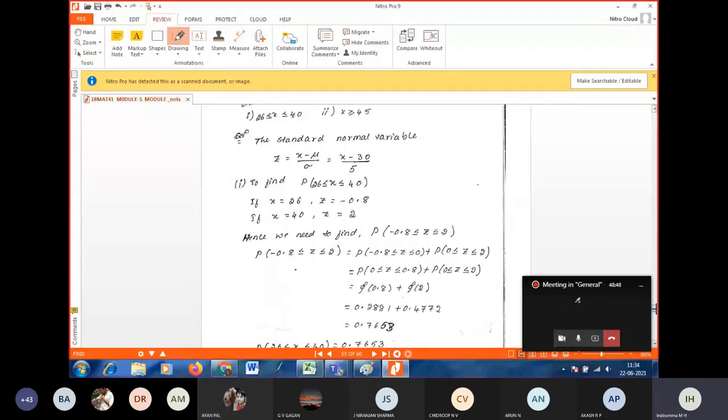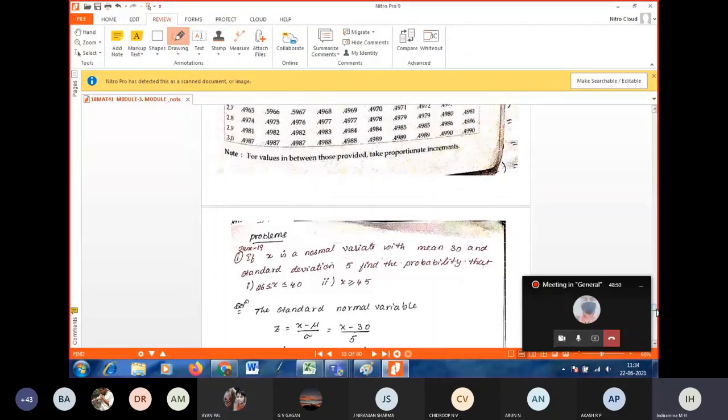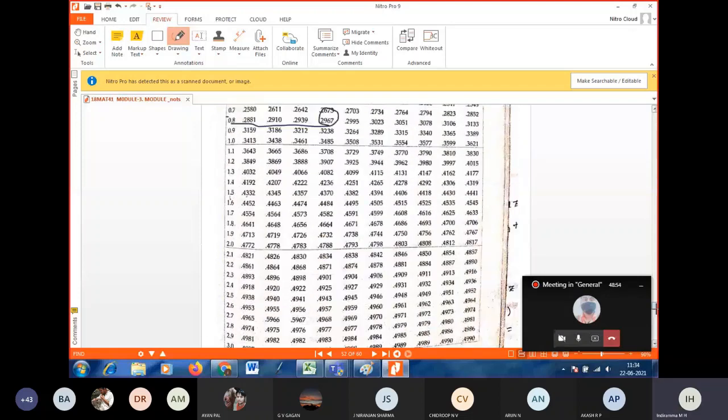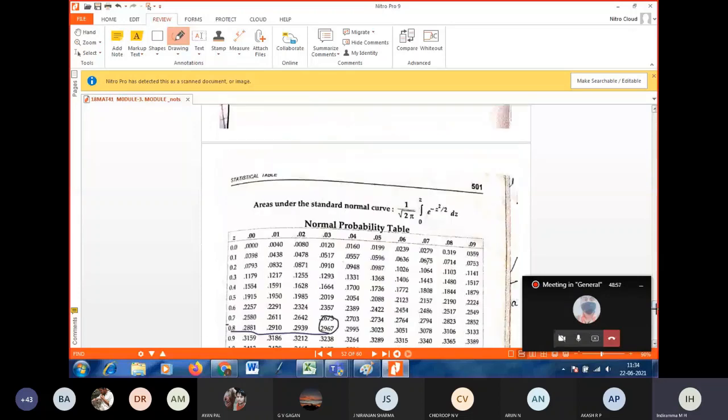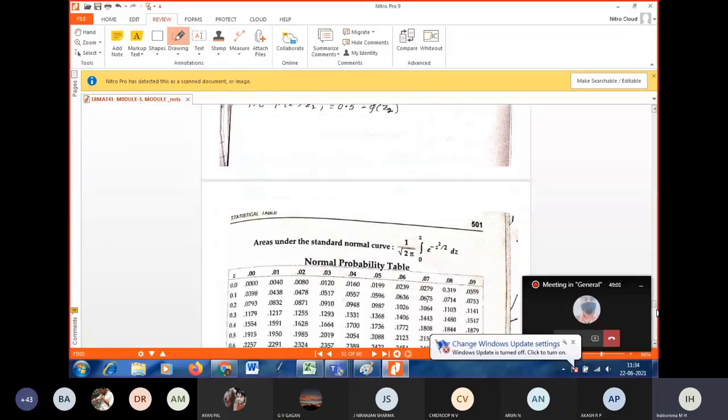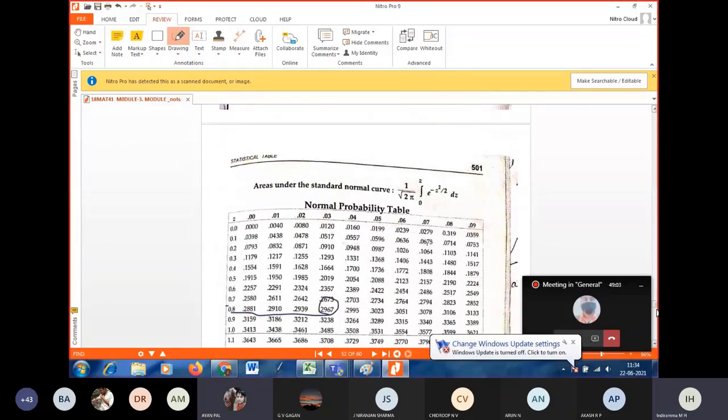For what value of z will you get 0.19? I want 0.19. So that is approximately equal to 0.19, correct?